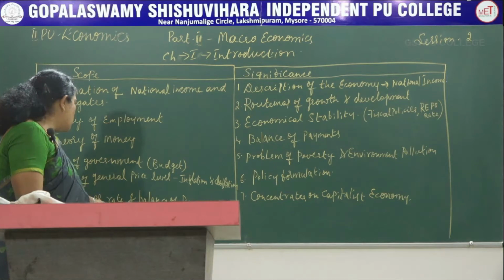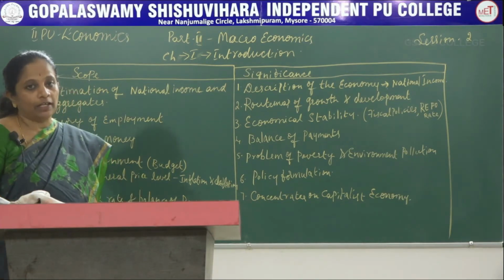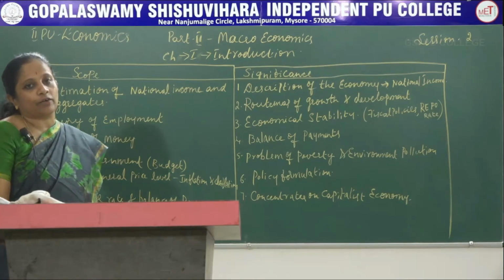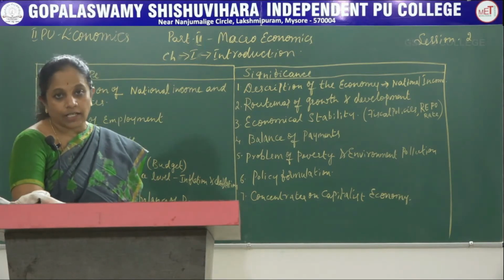The next scope is exchange rate and balance of payments. Here, the next topic covered under the scope of macroeconomics is exchange rate. What is meant by exchange rate?